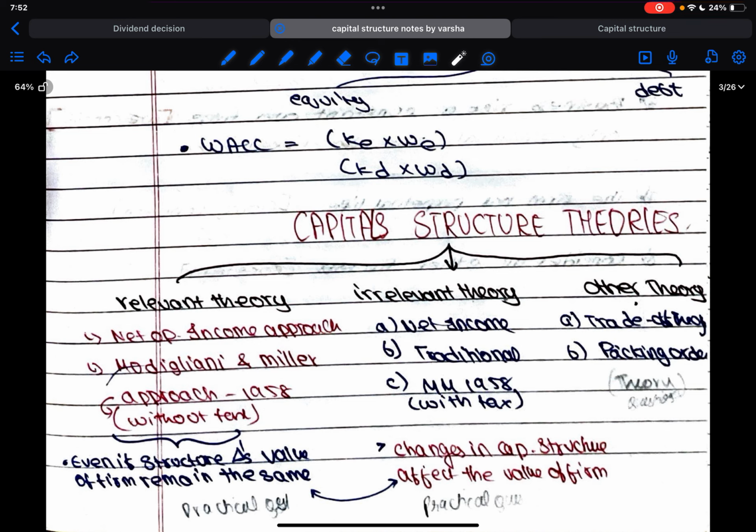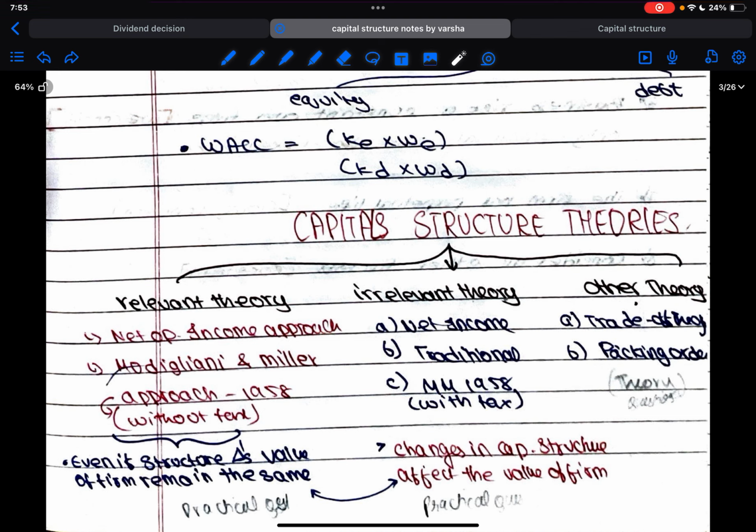So what is the practicality in this, right? So in relevant theory, we basically say that the capital structure forms part of the capital structure decision. Okay, it is relevant to maintain the proportionate amount to be feasible.